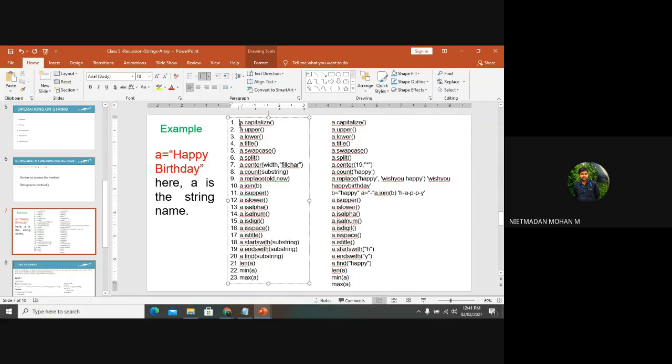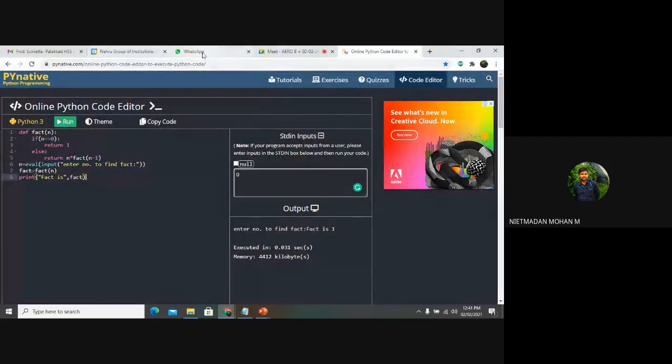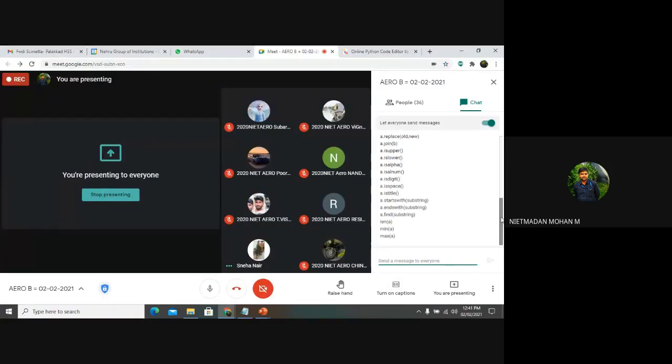Likewise, these are all the methods that are available in Python. I will share these methods with you. In your free time, you can run these lines of code in the online editor and find out the result for each individual method, right?